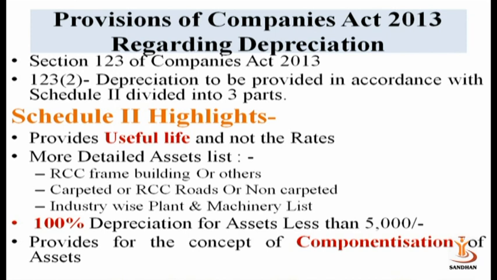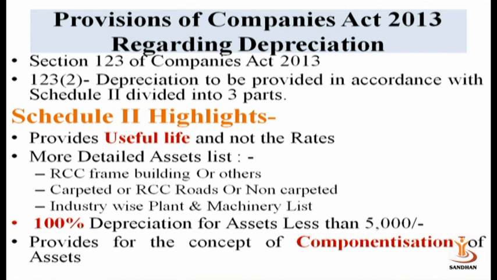More detailed asset lists are given in the Companies Act 2013, whether it is an RCC frame building, carpeted or non-carpeted RCC roads, or an industry-wise plant and machinery list, which machinery is there and which useful life of the asset is to be used for calculation.